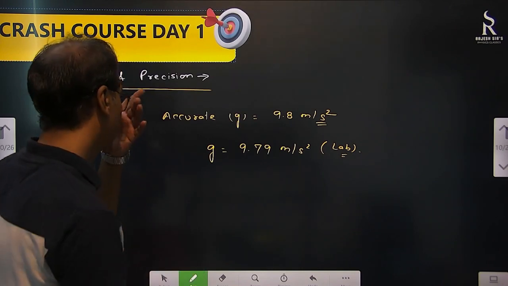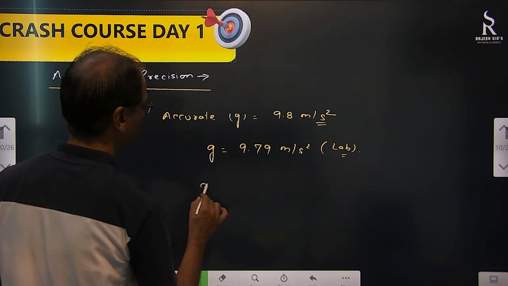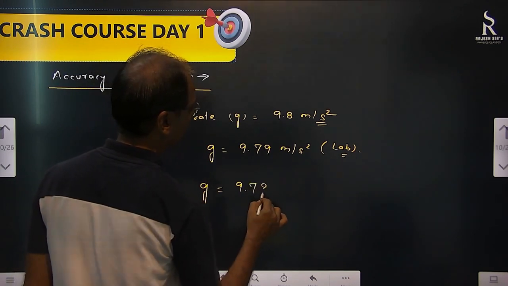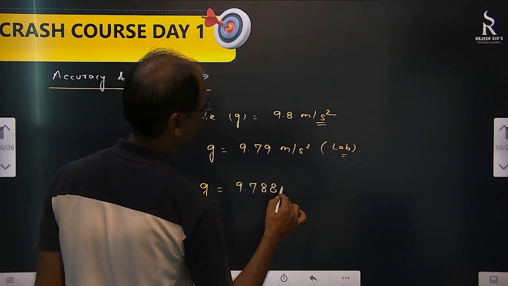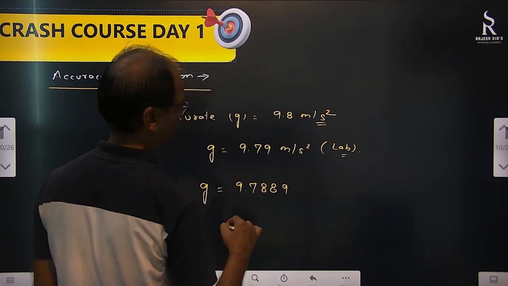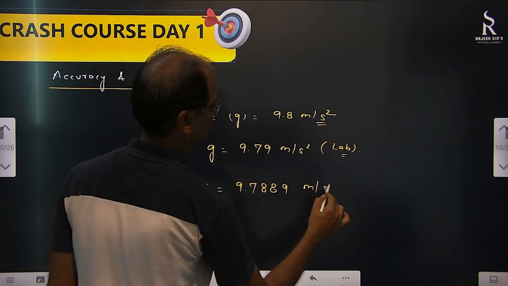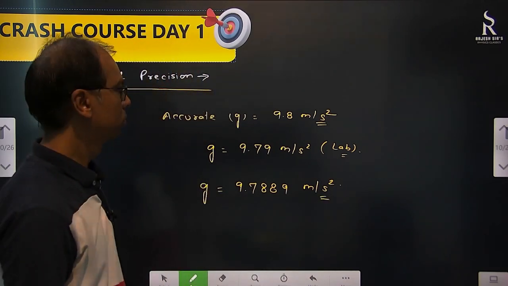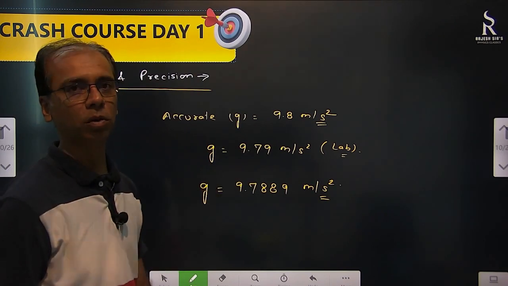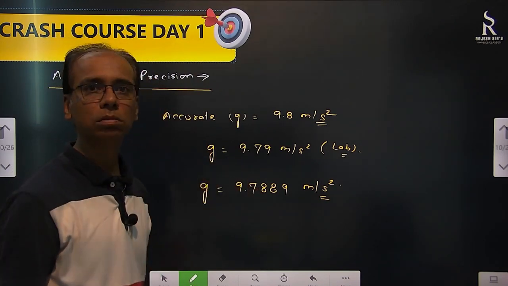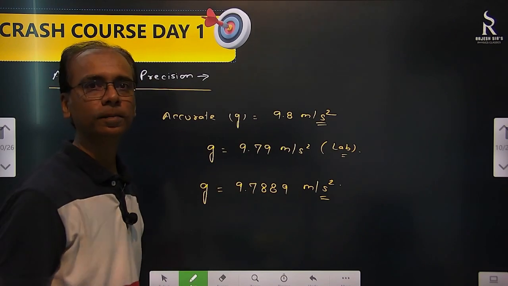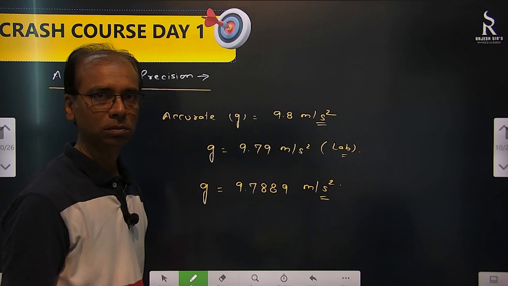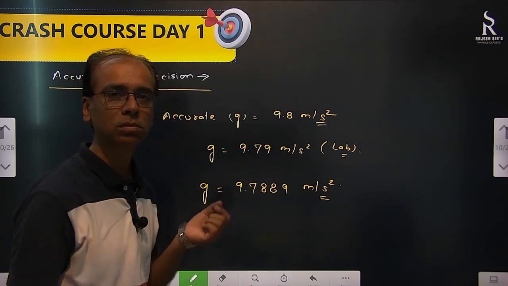Correct. Another person is there who measured the G value as 9.7889 meter per second square. Now, no doubt your accuracy is more, but his precision is more. He is giving more precisely. Okay, because he is using a better instrument than you. Why? Because his least count is less.